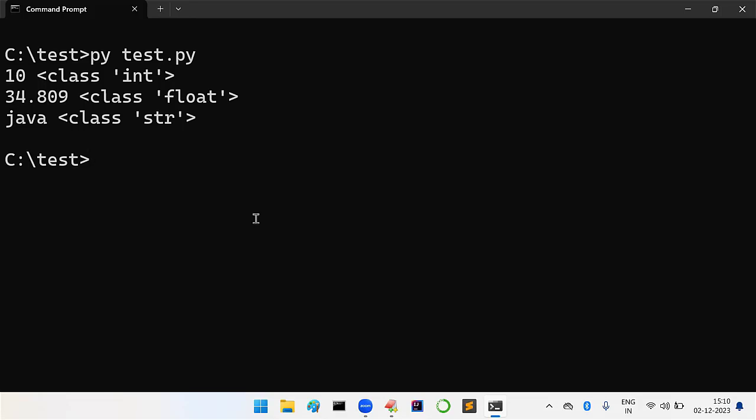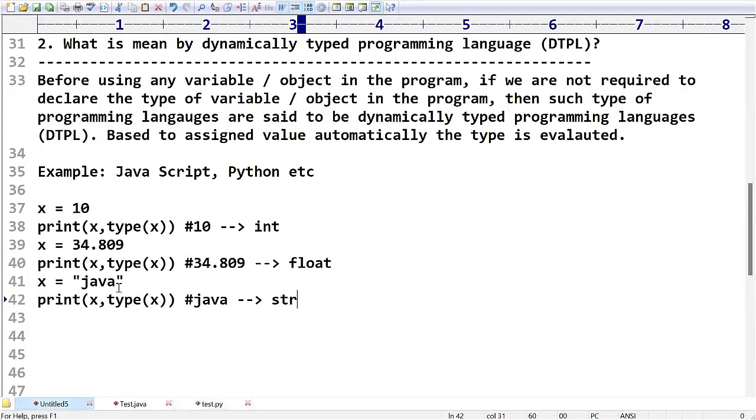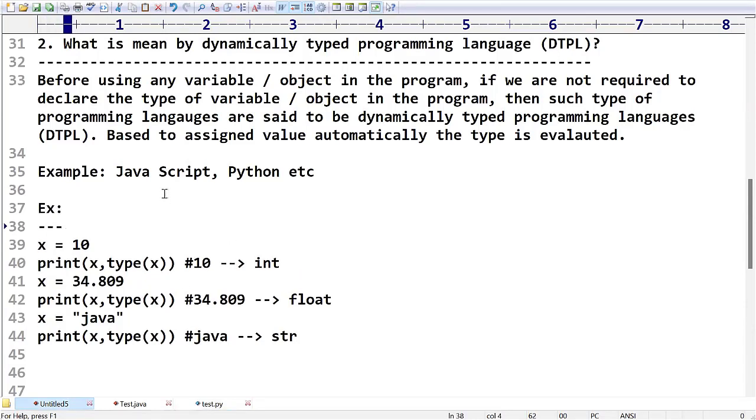This is the way you can say whether Python is a dynamically typed programming language or not. So you got clarity on how you can say a programming language is statically typed, and how we can say a programming language is a dynamically typed programming language.